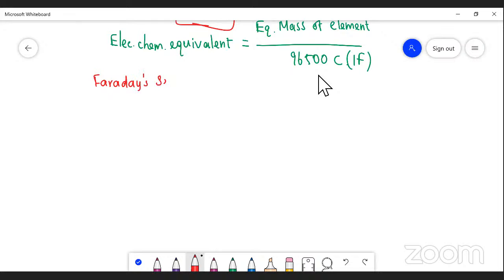Faraday's second law. So what is Faraday's second law? Now we may take further that the same quantity of electricity is passing through different electrolytes. The mass of substances deposited at the electrode is proportional to the electrochemical equivalent.